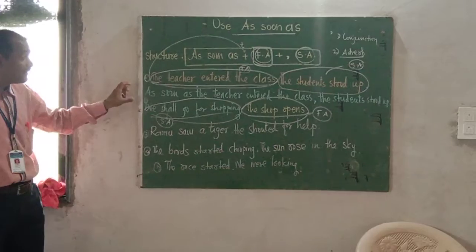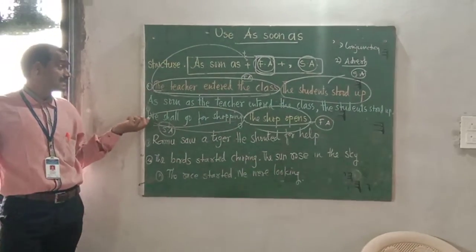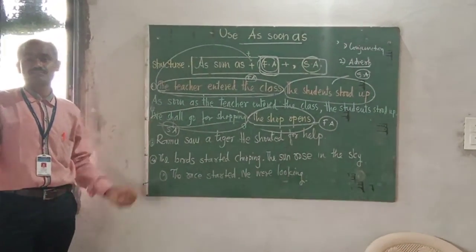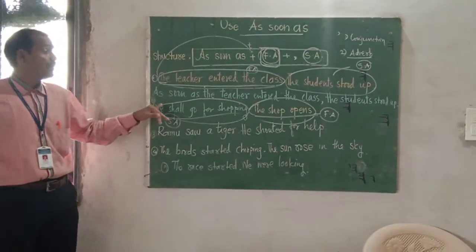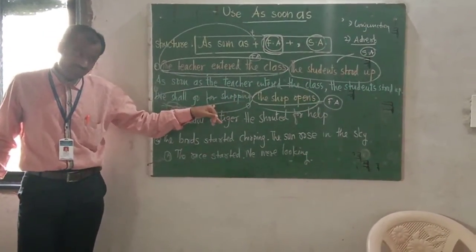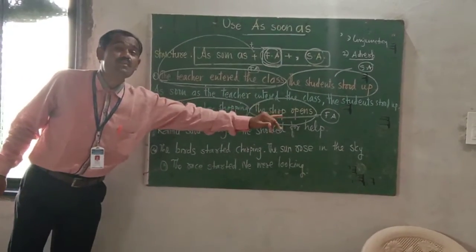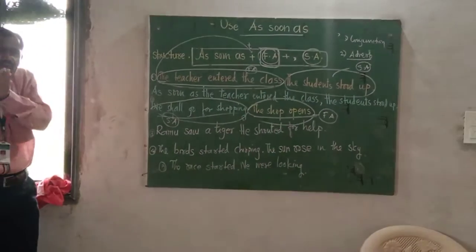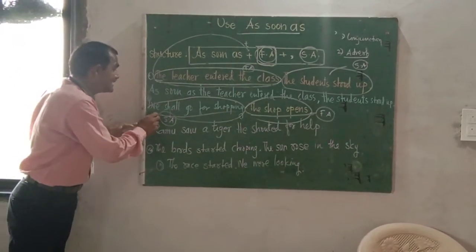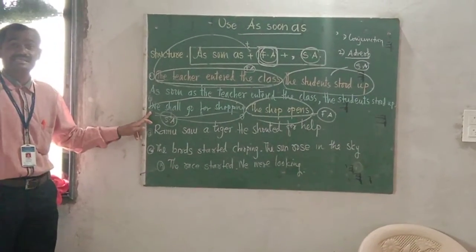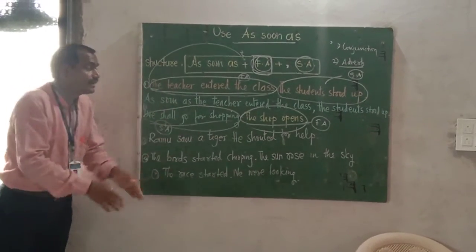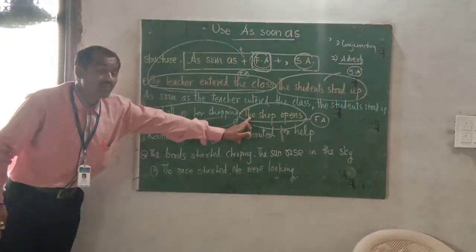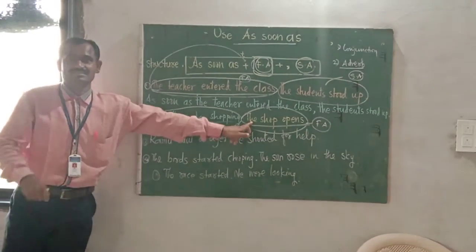Now, after the first example, let us turn towards the second example. Here are two sentences: We shall go for shopping, and the shop opens. If you write, as soon as we shall go for shopping, comma, the shop opens, you are wrong. Why?